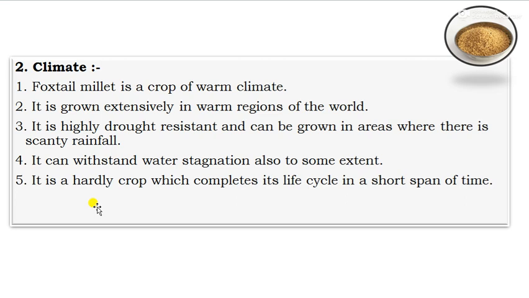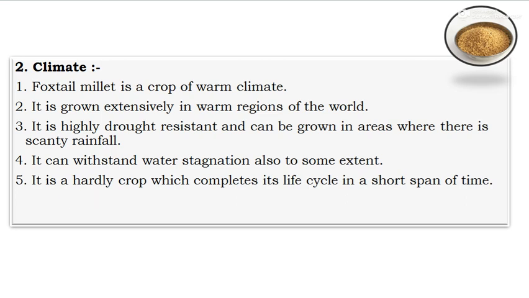It can also withstand adverse climatic conditions because it is a hardy, drought resistant crop, and can be grown in a wide variability of climates. It also completes its life cycle within a short period of time. This is the climatic requirement of foxtail millet.